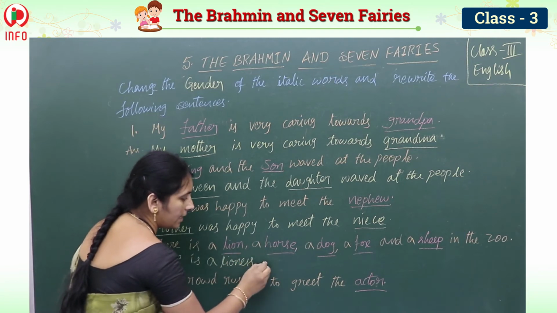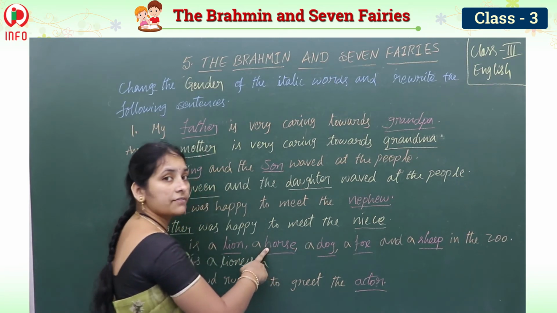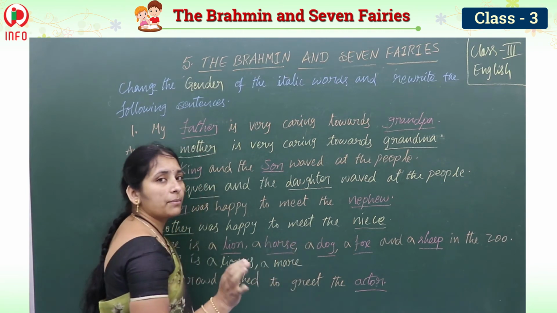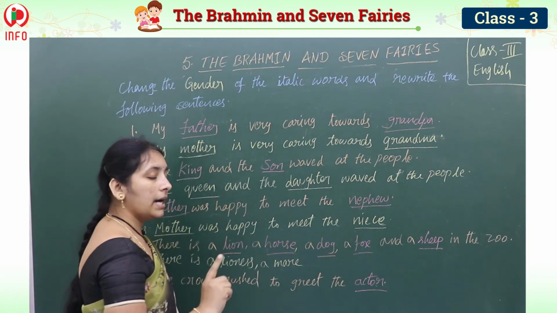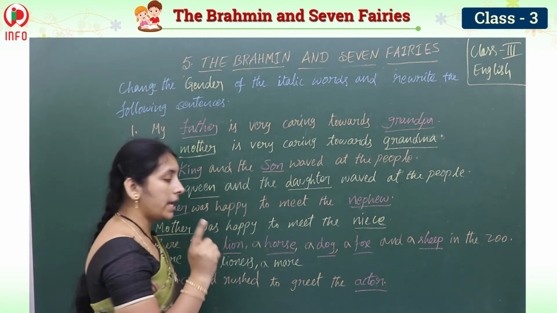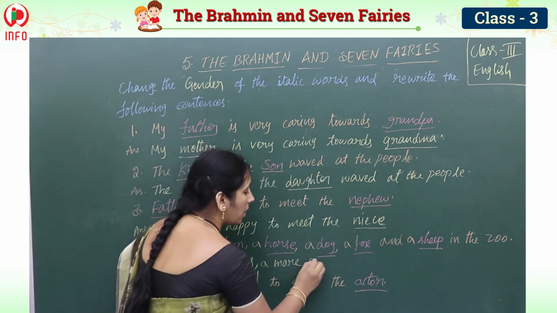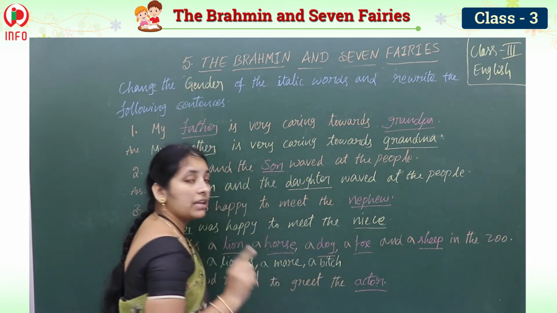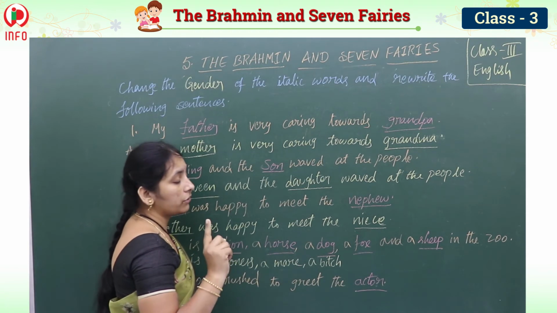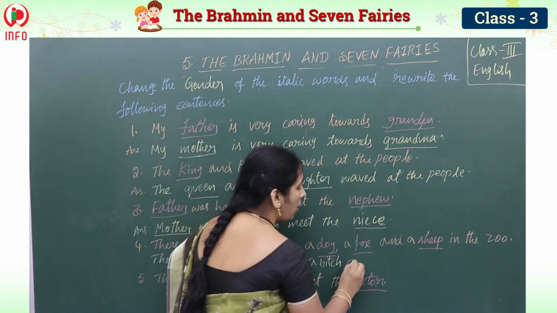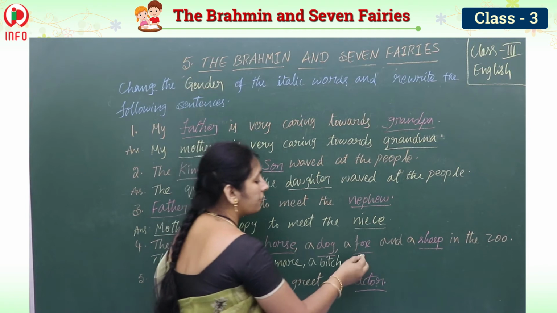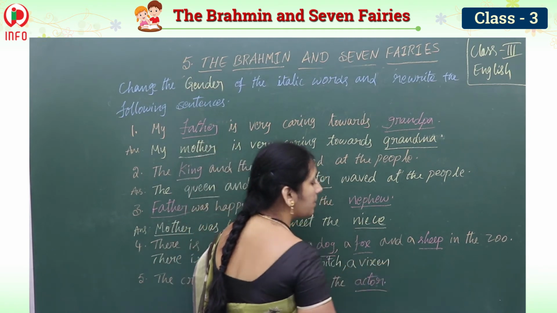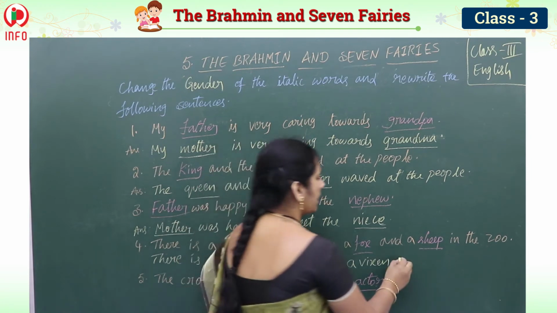There is a lioness. A horse, feminine gender, mare. For male or female we use horse only, but the female horse we call mare. And a dog, feminine gender, bitch. So the female dog we call bitch. And the male fox, the female fox is called vixen.